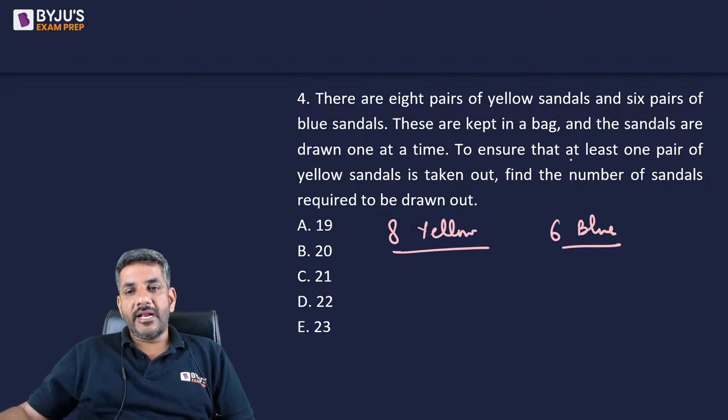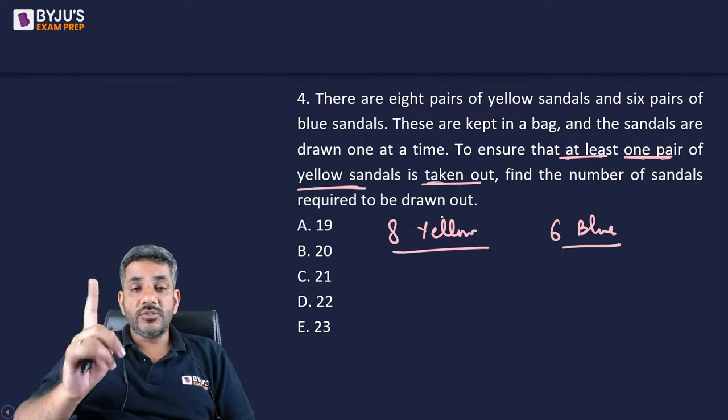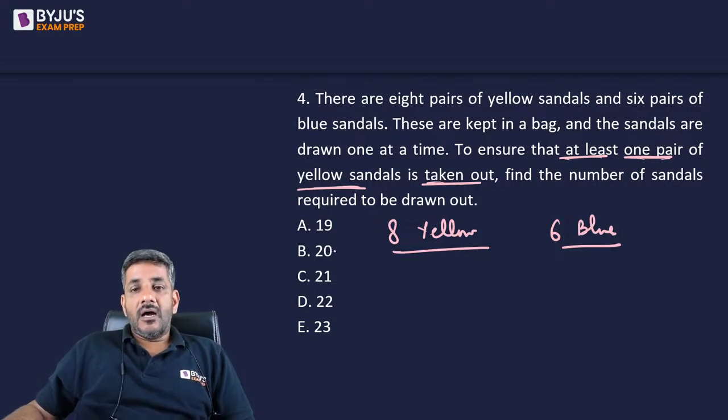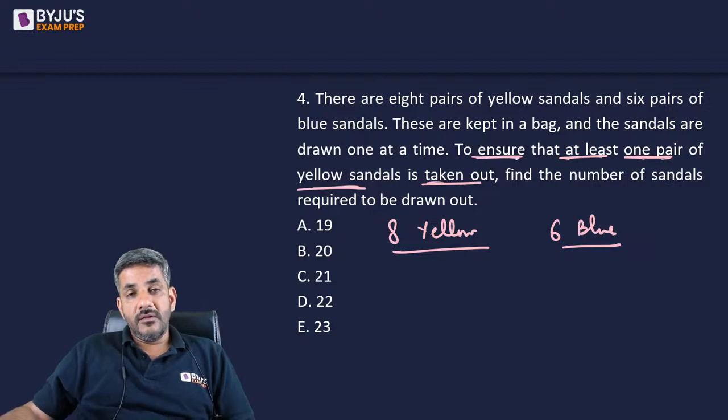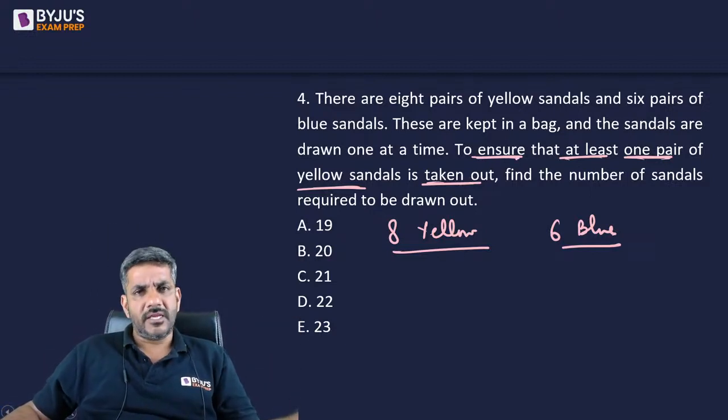To ensure that at least one pair of yellow sandals is taken out, find the number of sandals required to be drawn out. We want at least one pair of yellow sandals. Now, if we want at least one pair of yellow sandals, how many should be taken out? And we want to ensure this. To ensure, you will just be thinking about the worst possible scenario.